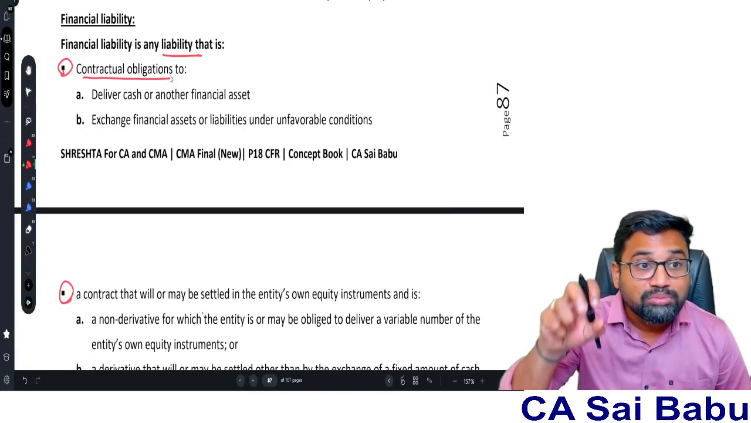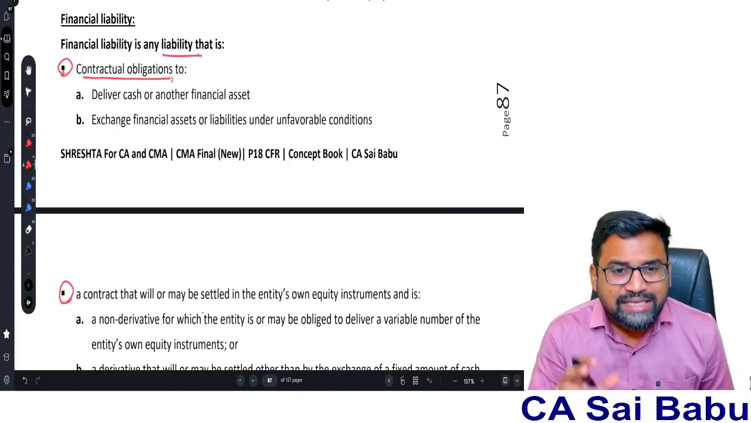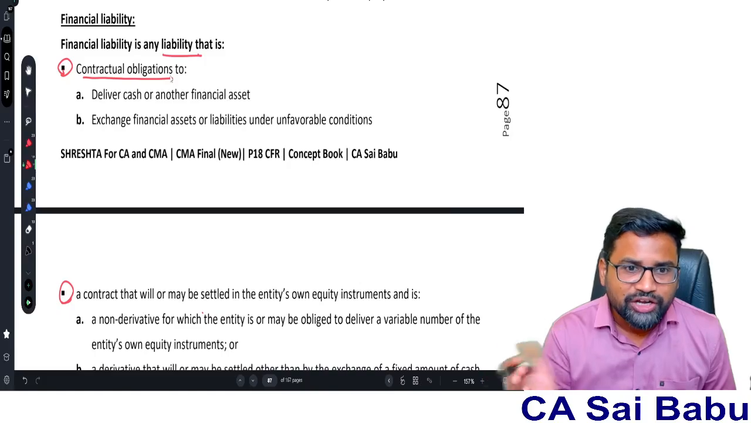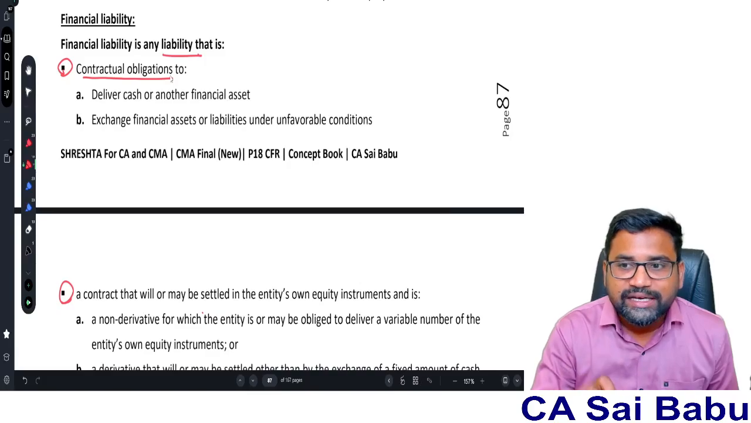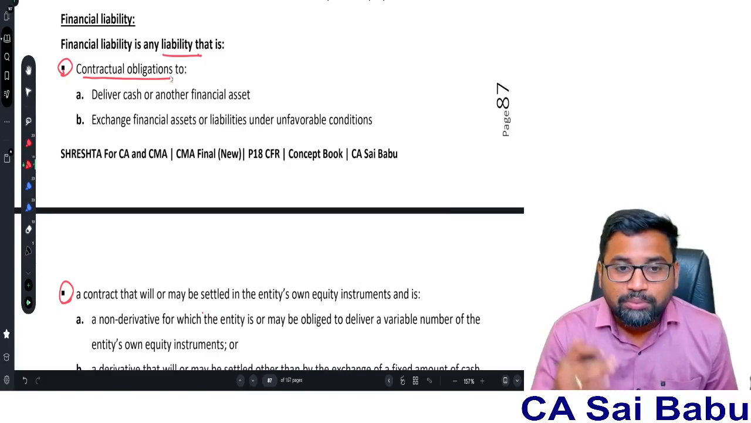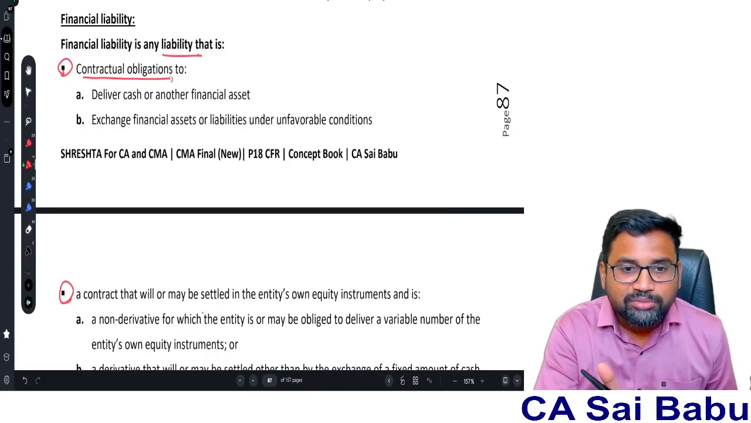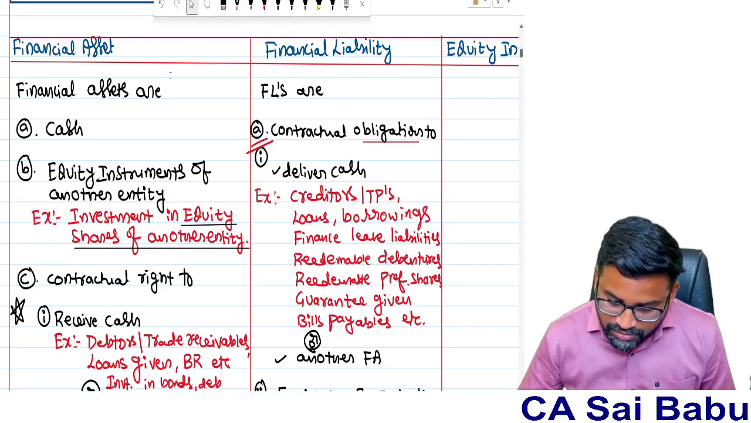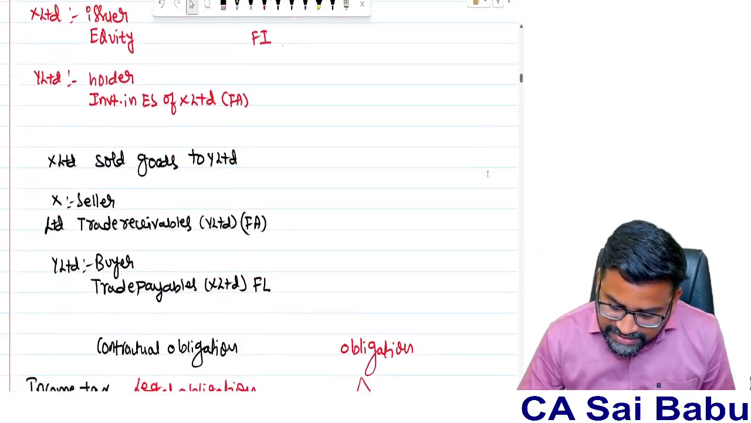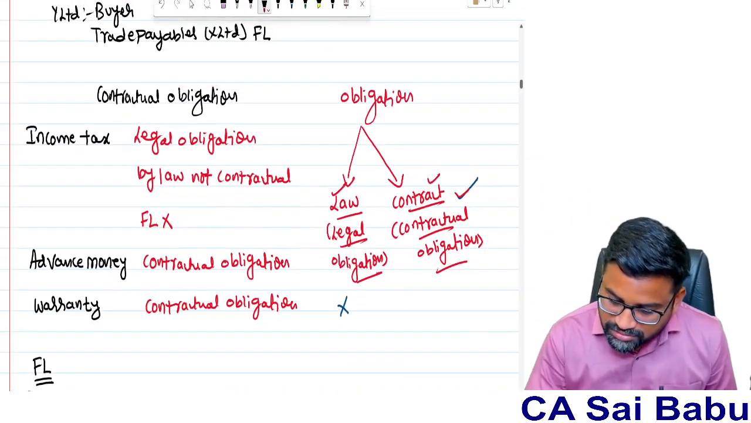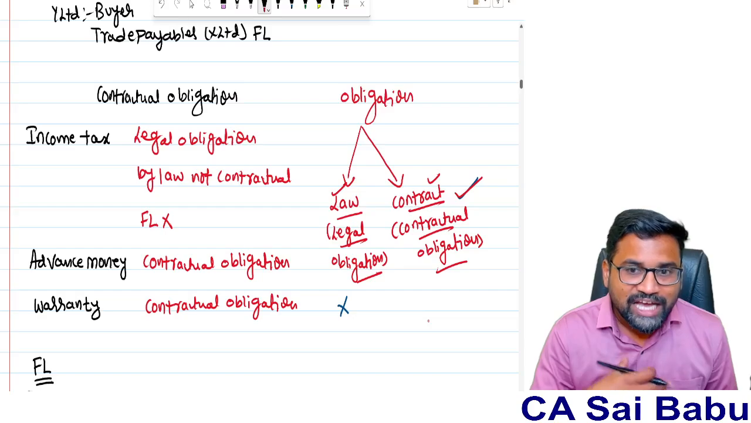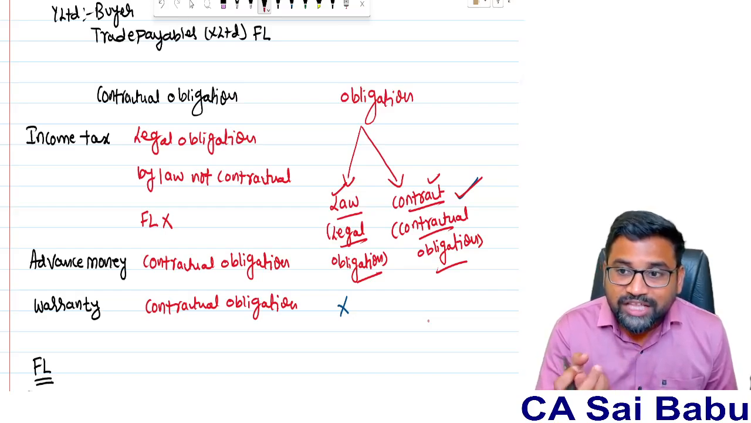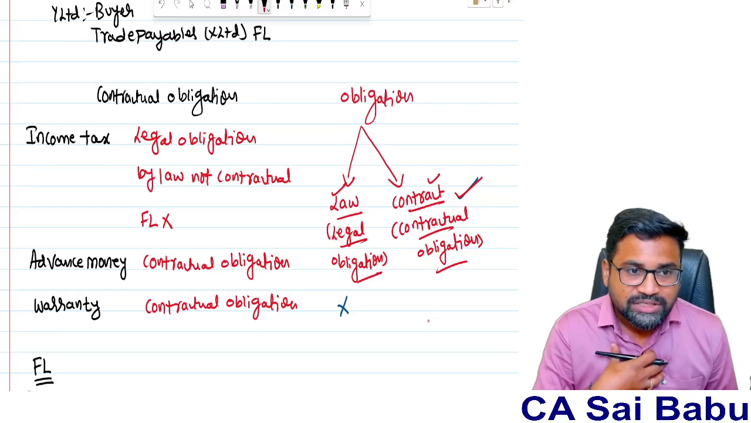Here, contractual obligation. So basically, obligation means what? Something you cannot avoid. You have to fulfill. That is called obligation. Now here the obligation is created because of the contract. Basically, obligation can be of two types: legal obligation and contractual obligation. Now the standard specifically said contractual obligation. So when anything will become our liability, as per the first part of the definition, there must be a contractual obligation. Suppose if there is a legal obligation, it will not become a financial liability.